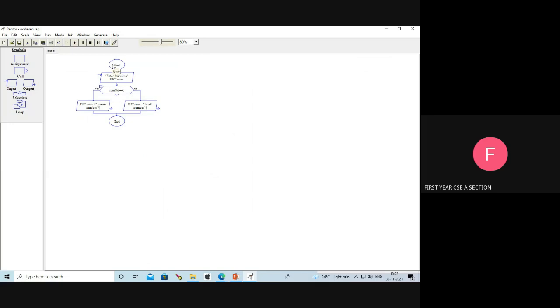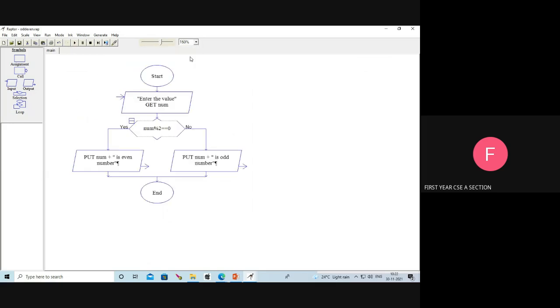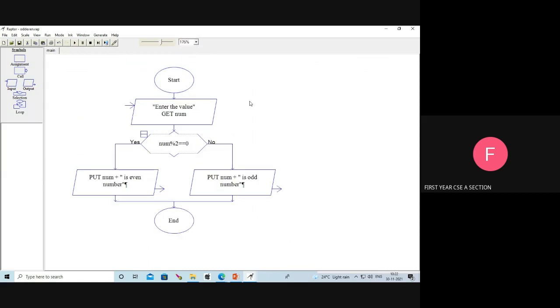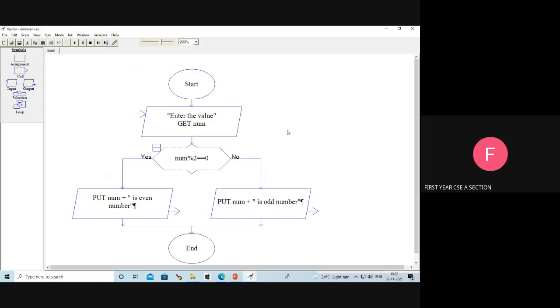What is my flowchart? See, students, can you see it now? First step is the start. Enter the value. Shall I explain again?